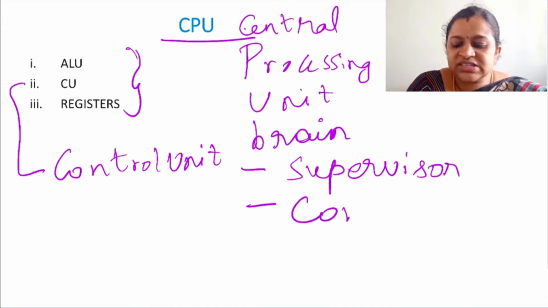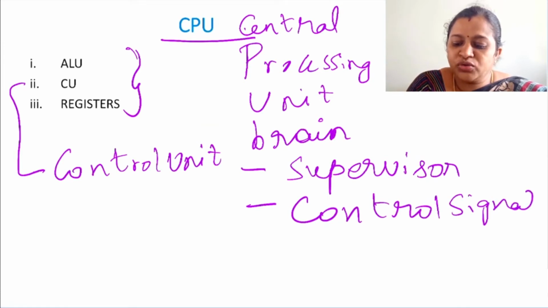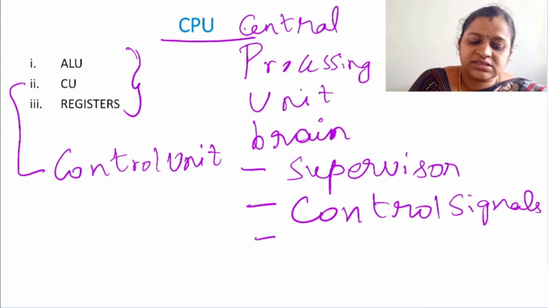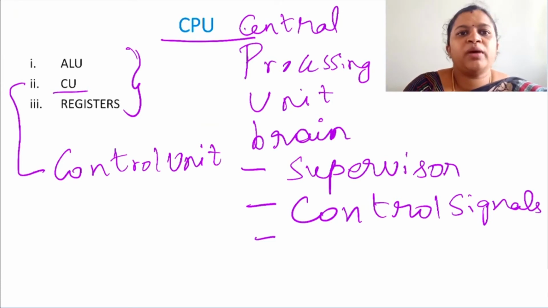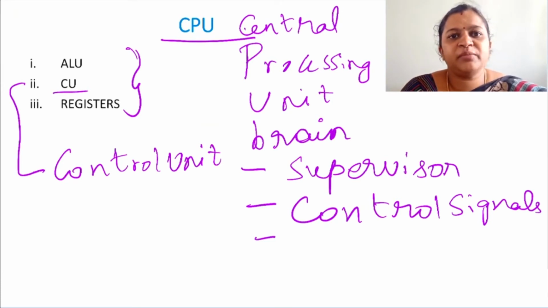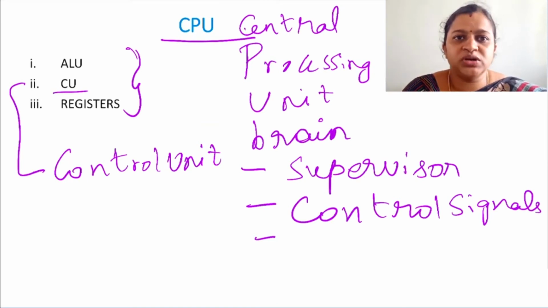Through the control signals, it will trigger all the other units about what to do, when to do, and what task is to be done. So this is the main unit of a processor. See, for human beings you have a brain, and inside the brain you have smaller units called neurons. What those neurons do is produce the control signals and trigger each and every action done by the human being.